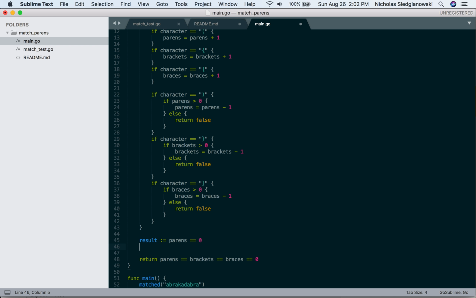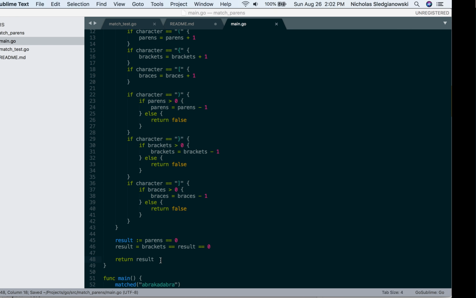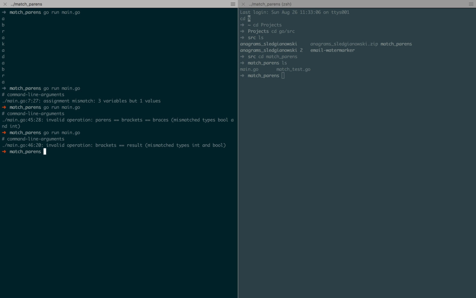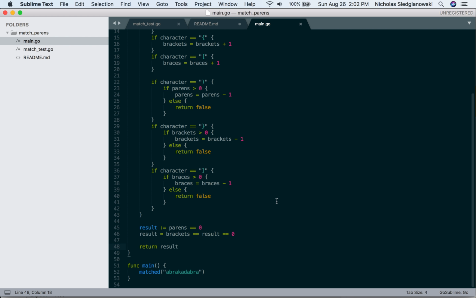Then what we should be able to do is result equals brackets equals result equals 0. I don't actually know if that's valid or not. No, what I don't get is why exactly my types are mismatched here.